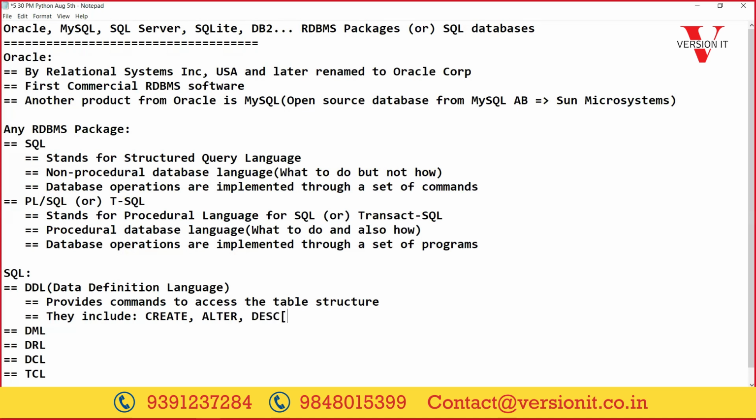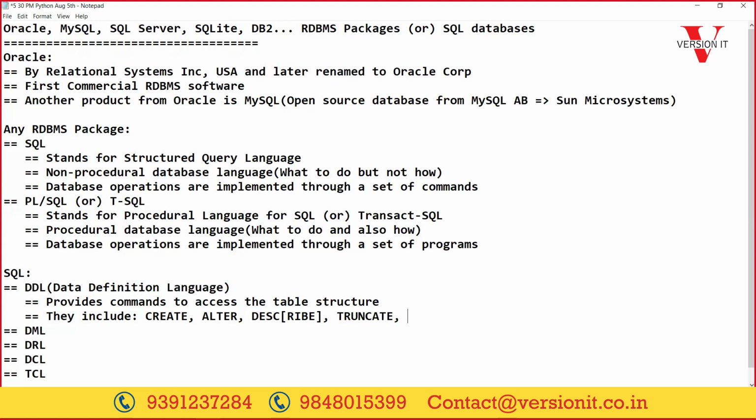Next, describe, or DESC, to display the structure of a table. Then truncate. The truncate command is used to delete all the records of a table. Whatever records are available in a table, if we want to delete them, we use truncate.